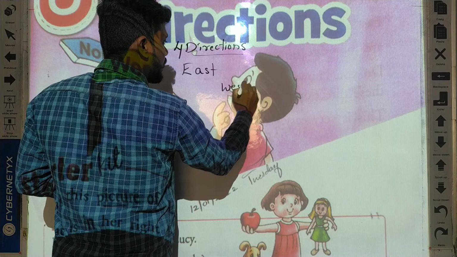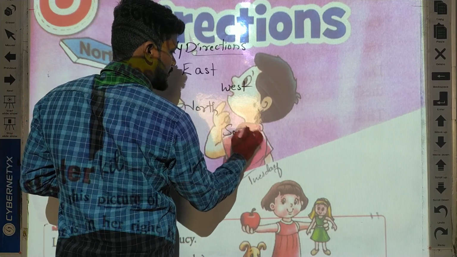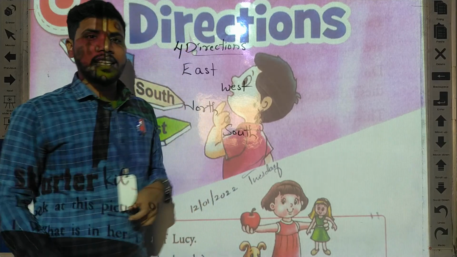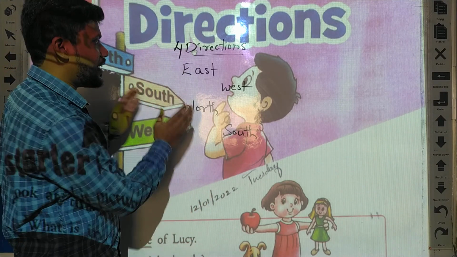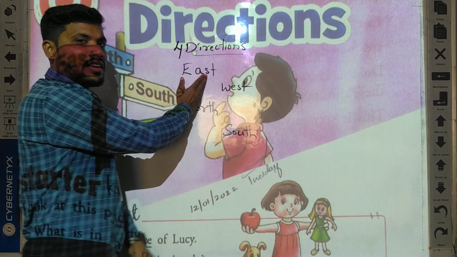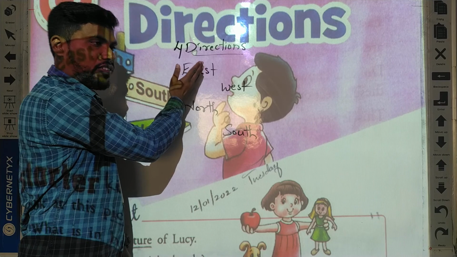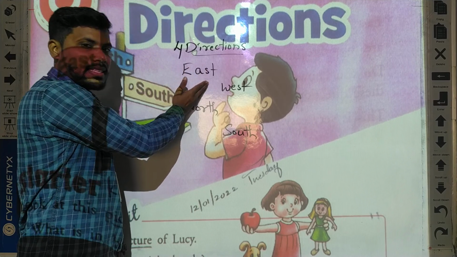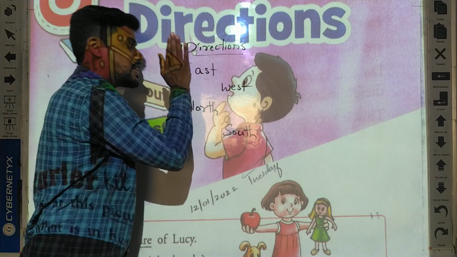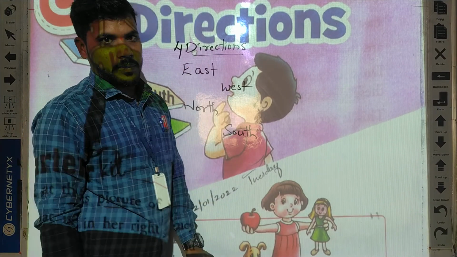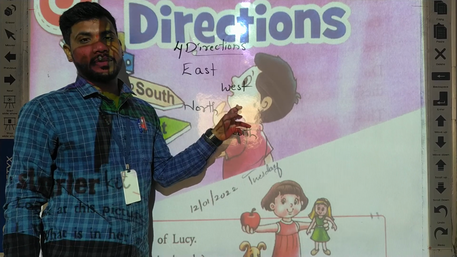These are the 4 directions we have. So the sun always rises in the east in the morning. Next, the sun always sets in the evening in the west direction.